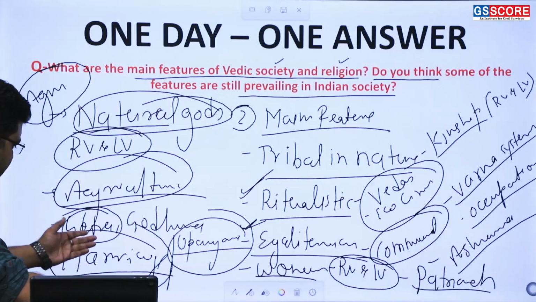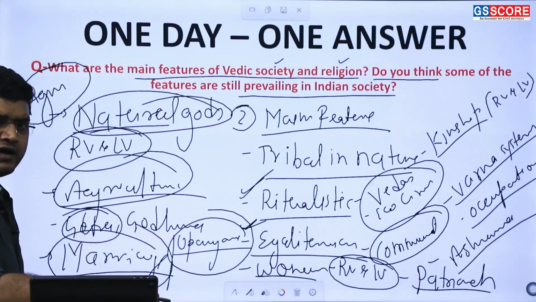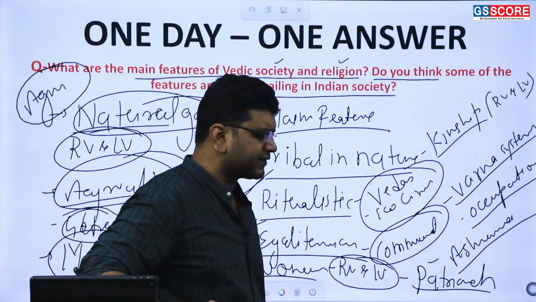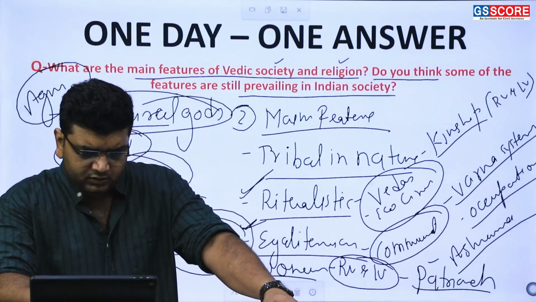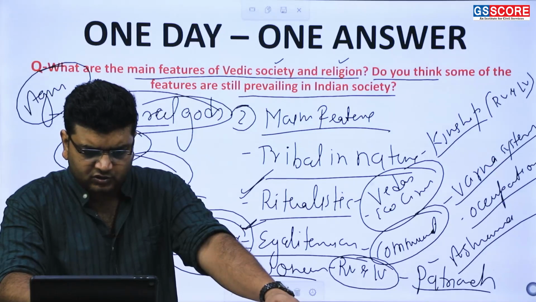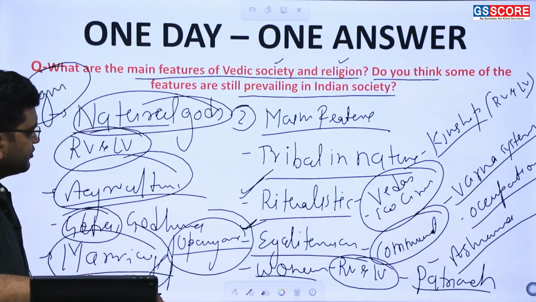In the marriage ceremony we can still find the Saat Fera in the witness of Agni. Agni is considered very pure even nowadays. Okay, society is patriarchal. So there are very important characteristics we can see, features still prevailing in Indian society.